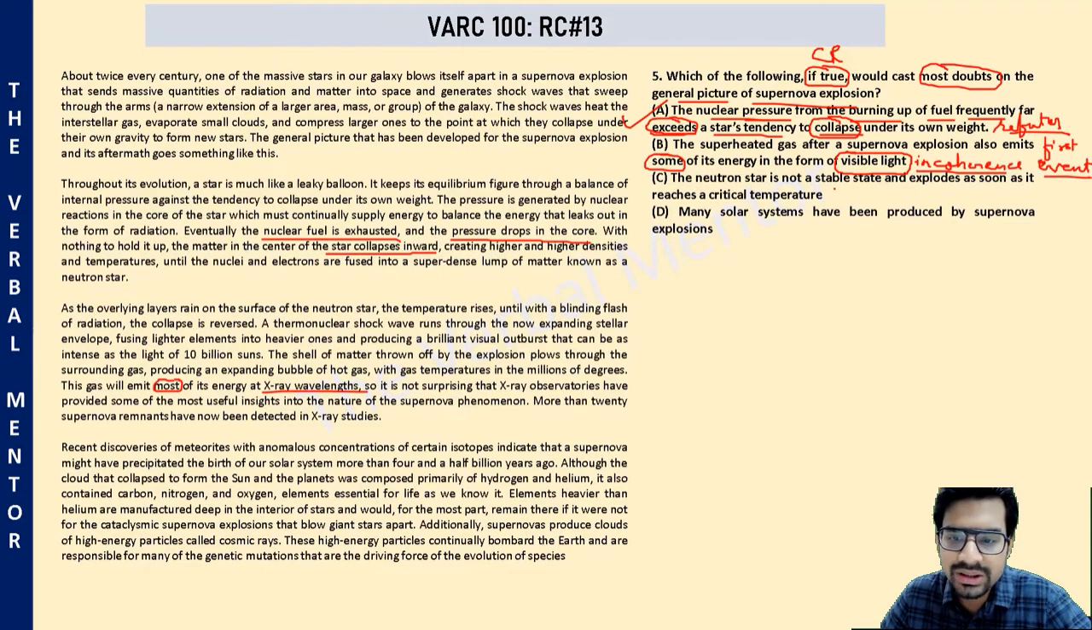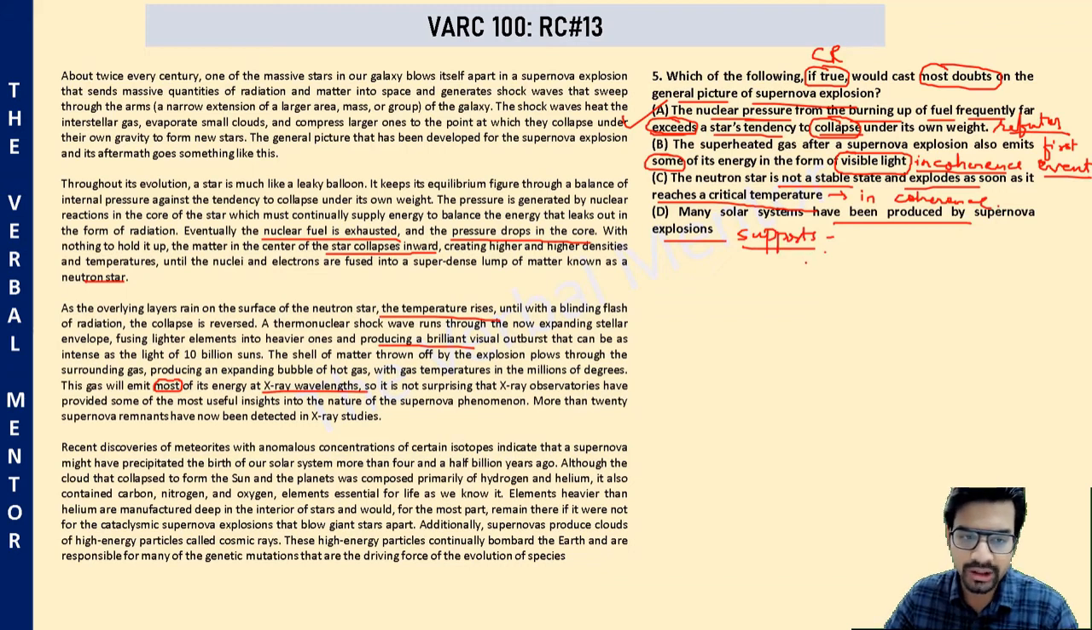Option C, the neutron star is not a stable state. The neutron star is not a stable state and it explodes as soon as it reaches a critical temperature. That is exactly what the passage also says. A neutron star, the temperature keeps rising and it finally explodes into brilliant visual light. So basically this is again in coherence, in sync with what the passage says. Many solar systems have been produced by supernova explosion. So passage already talks about this possibility. So this also supports the general picture of supernova explosion rather than contradict or refute it.